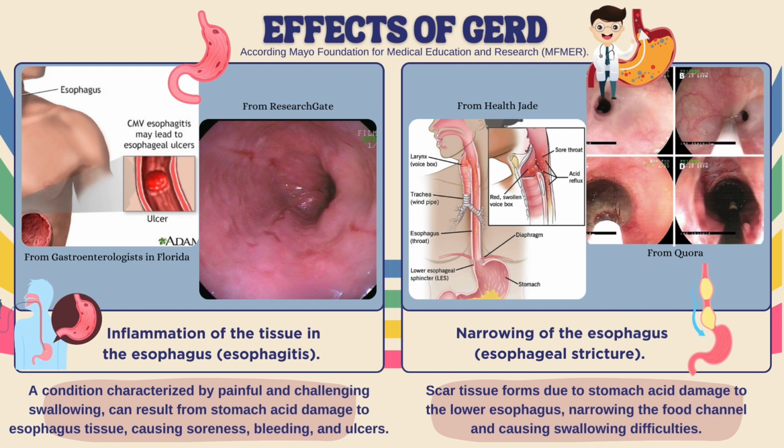A condition characterized by painful and challenging swallowing can result from stomach acid damage to esophagus tissue, causing soreness, bleeding, and ulcers. Secondly, narrowing of the esophagus, esophageal stricture.